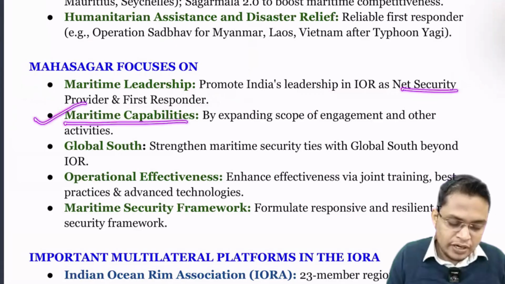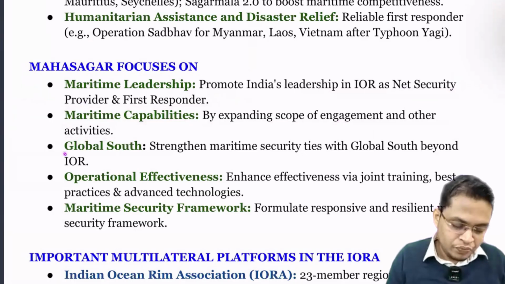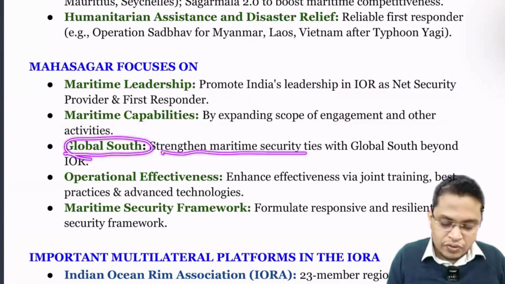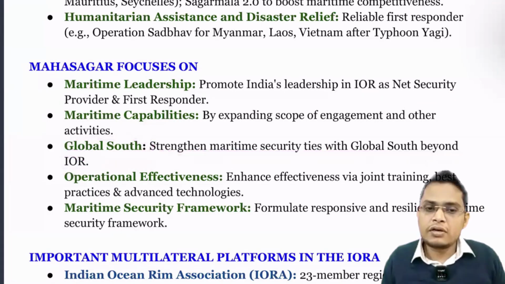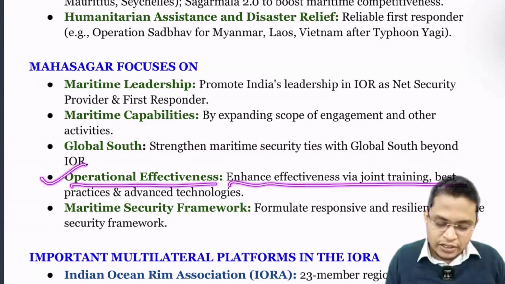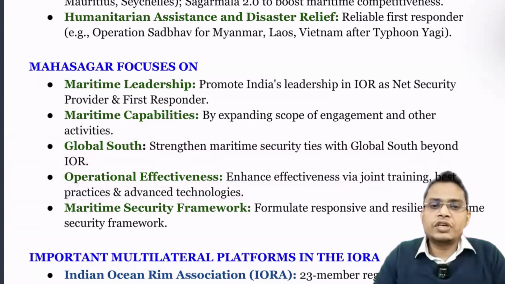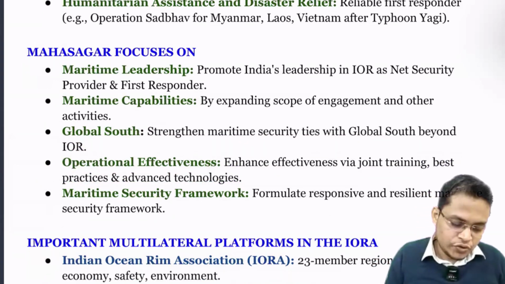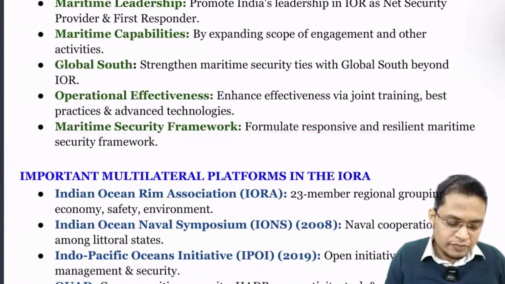Next is maritime capability: expanding the scope of engagement and activity, promoting India's engagement in the Indian Ocean region. Global South: strengthen maritime security ties with the Global South beyond the Indian Ocean region. Operational effectiveness: enhance effectiveness via joint training, best practices, and advanced technology. So we are increasing our operational efficiency also. Maritime security framework: formulate a responsive, resilient maritime security framework.